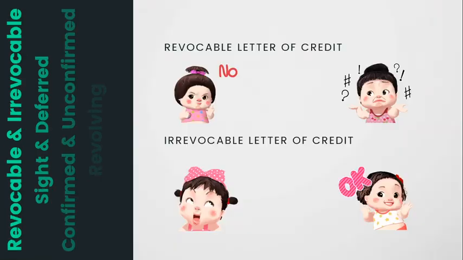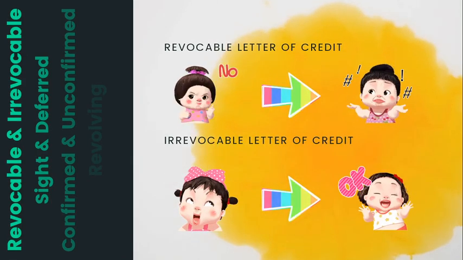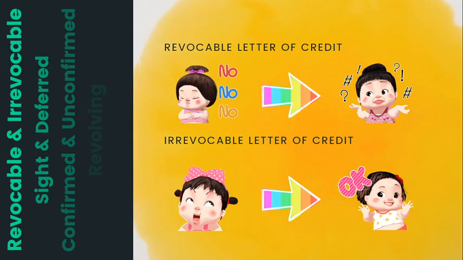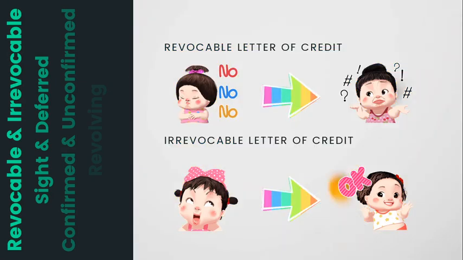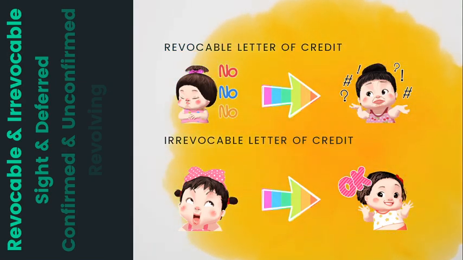The next types of letters of credit are very easy to understand from the graphics. In case of a revocable letter of credit, the buyer can revoke the payment or change the terms of payment in the letter of credit. This can be done at any point of time till the seller is paid. It can bruise the interests of the seller. He might not receive the full payment or actual payment. This is the reason why it is hardly practiced anywhere.